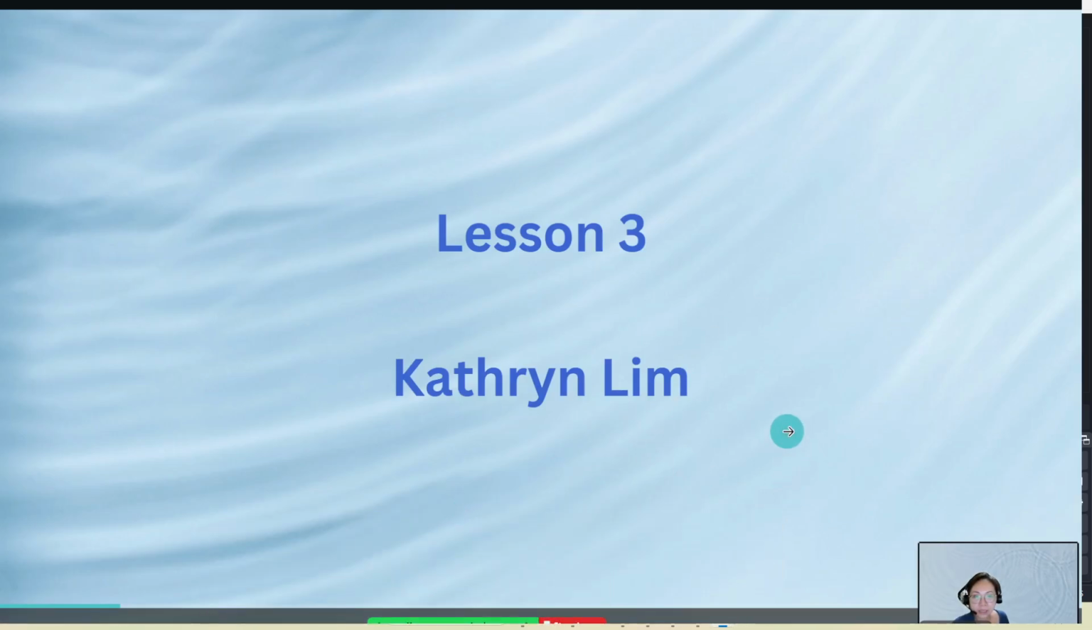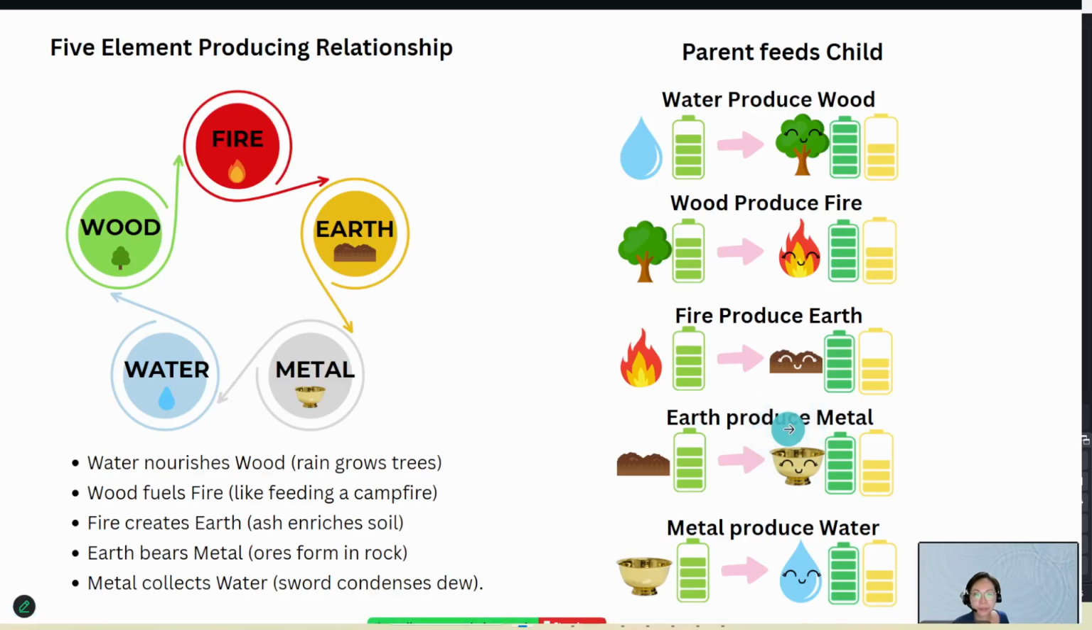Okay, this is lesson three, yeah? What we have learned in lesson three is about the five elements and their producing relationship and also clashing relationship. So let's go on to the producing relationship first, okay?